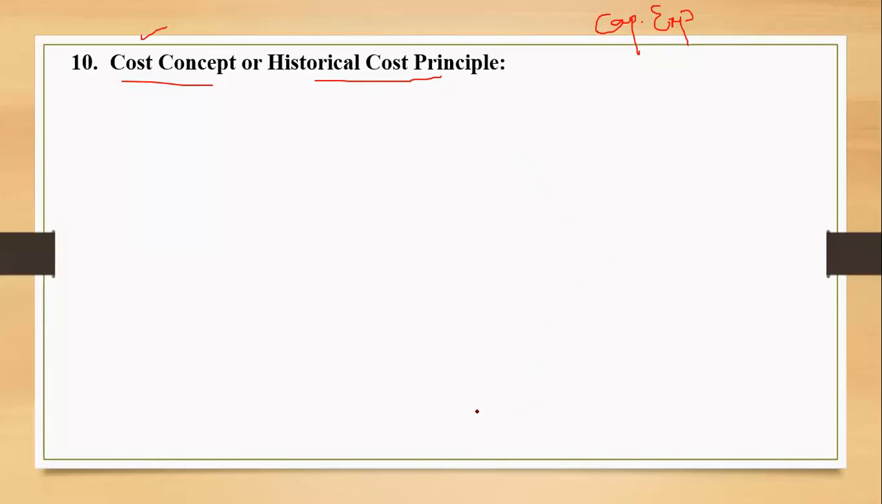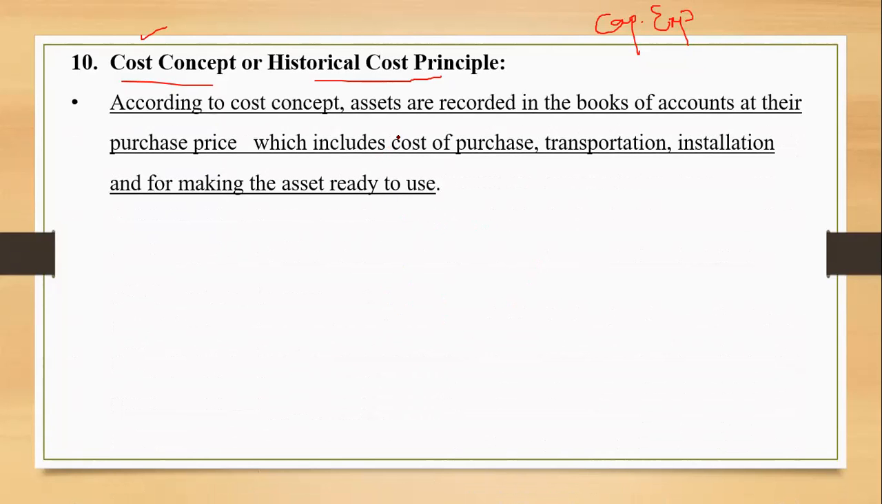Capital expenditure also includes expenses like the installation cost and the transportation cost. So those expenses also will be a part of the capital expenditure, right? The same thing is over here. According to the cost concept, assets are recorded in the books of accounts at their purchase price, which includes the cost of the purchase, the transportation cost, and the installation cost. All three will be included. That's why we never pass any separate entry for expenses like transportation and installation cost. These are included in the purchase price to make the total cost of the asset.